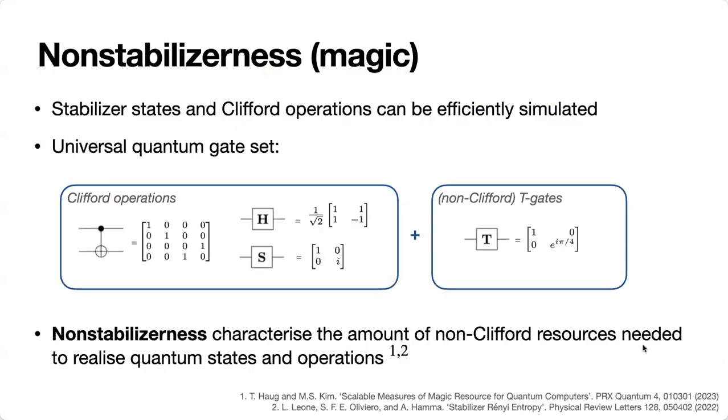Okay, so you must be very familiar with this by now, but in universal quantum computation, we use a combination of Clifford and non-Clifford operations. An important task is to quantify the degree to which a quantum state cannot be prepared by these Clifford operations. And to do so, the resource theory of non-stabilizerness, also known as magic, has been put forward, where non-stabilizerness is a necessary resource for quantum advantage, though not sufficient.